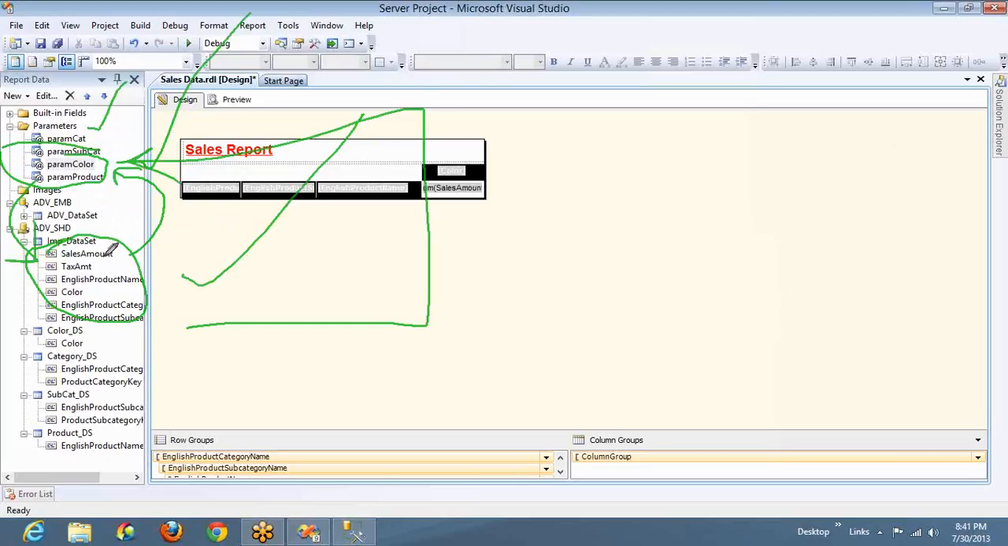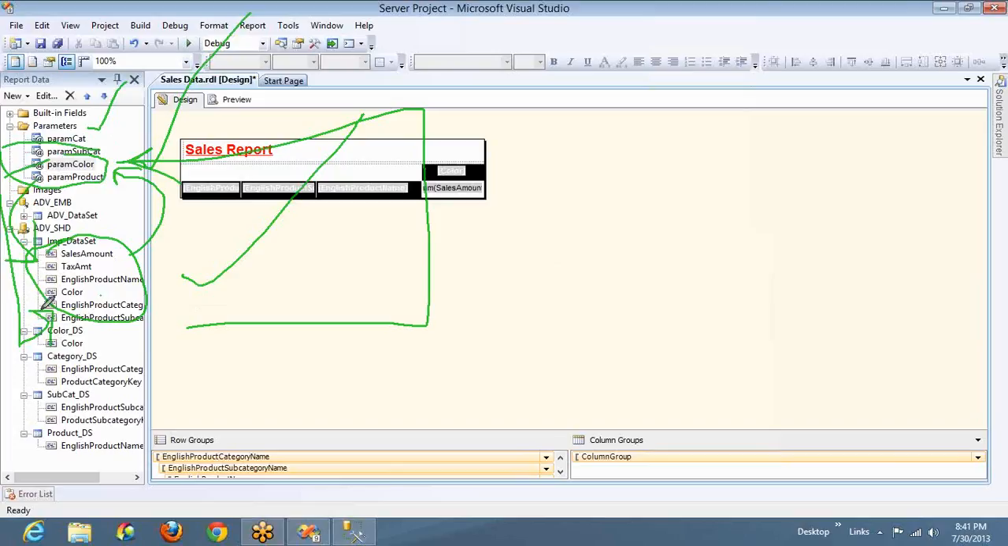And this data set needs a value from the parameter to run the query. So if it doesn't run the query, will it get the parameter value? It won't get it. If the parameter doesn't get a value, can you pass a value to the query? It can't pass. So this is called a deadlock position.